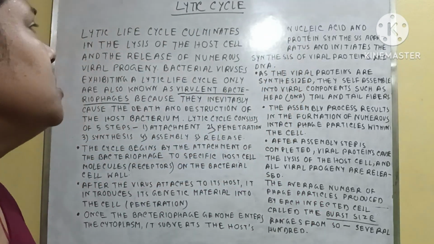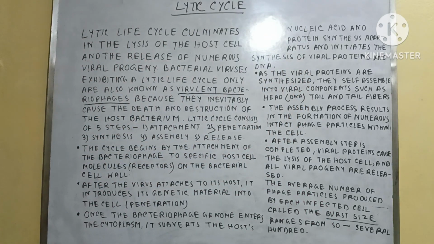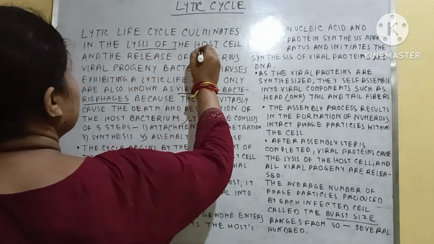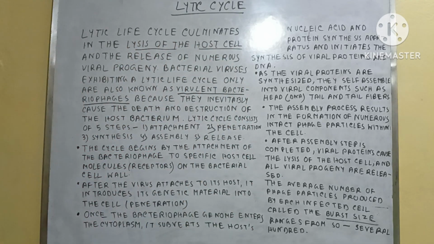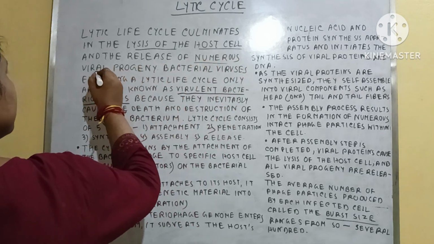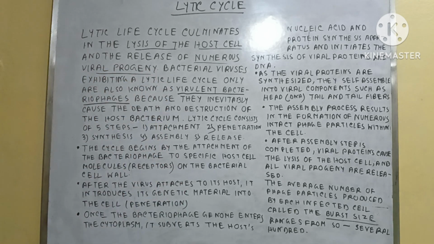Now this is the topic, the Lytic cycle. So what is the Lytic cycle? Coming to the point, the Lytic cycle is the lysis of the host cell and the release of numerous viral progeny. Clear?